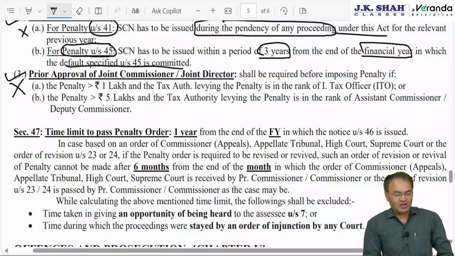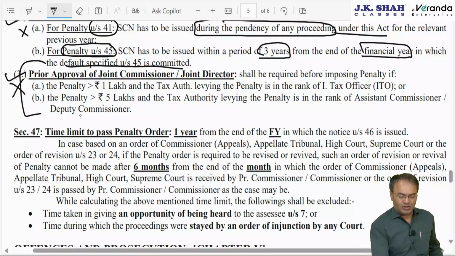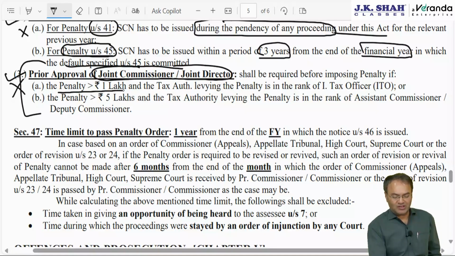Prior approval concept is there depending on the amount of penalty. Just like Income Tax Act, this is unimportant. This is not from exam perspective. Prior approval of joint director or joint commissioner will be required in case penalty exceeds 1 lakh, and the authority levying penalty is ITO level rank up to 1 lakh.